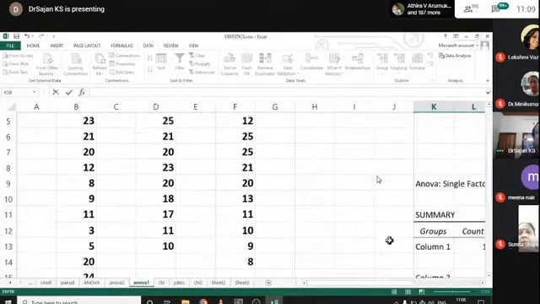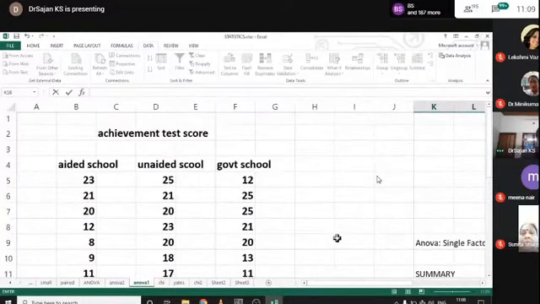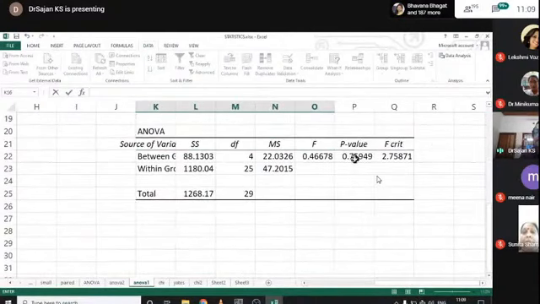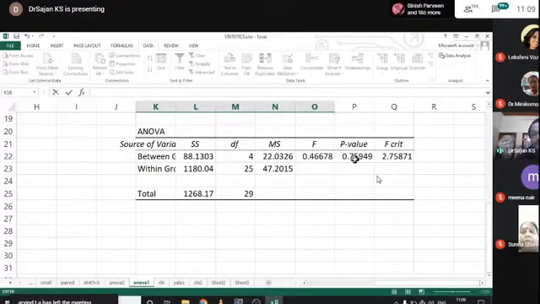How? I can explain it later. I already explained it, because the p-value means the probability of an error. That means if the value is less than 0.05, there is a significant difference. If the value is equal to or greater than 0.05, there is no difference.